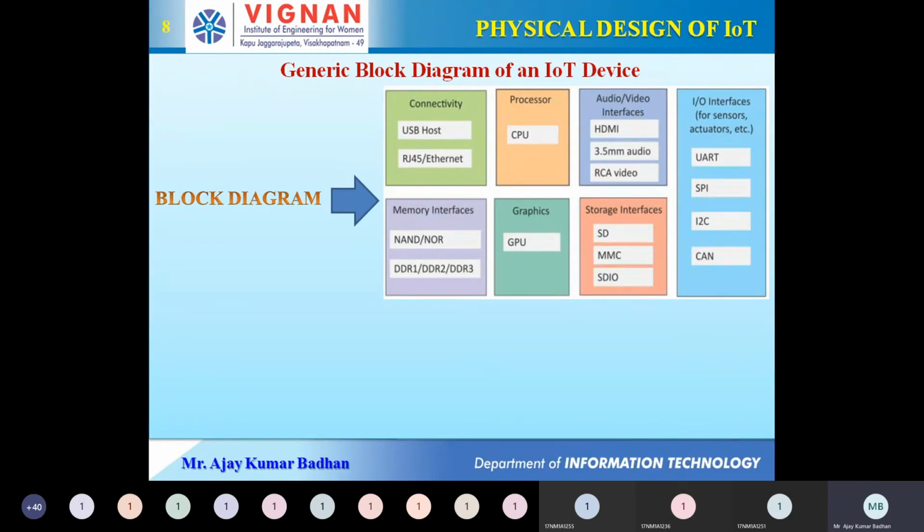Other mediums are also there, but this is a general, basic-level block diagram he is talking about here. And finally, we have something called memory interfaces. Here, memory interfaces are needed because we might have limited memory. Since these devices are very small, they can't store the information. So whatever data values are read by these devices need to be transmitted to the cloud storage for storing in memory, right? For that, we definitely require some kind of interface. That is the interface being talked about in this scenario.